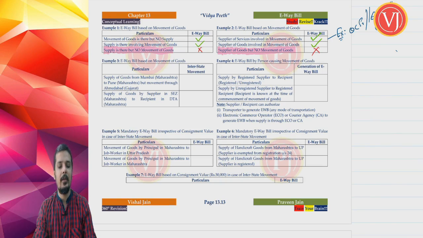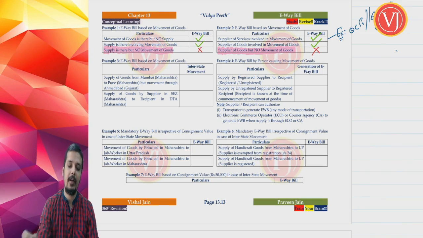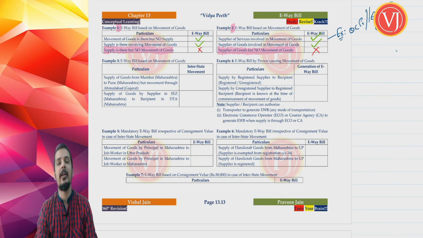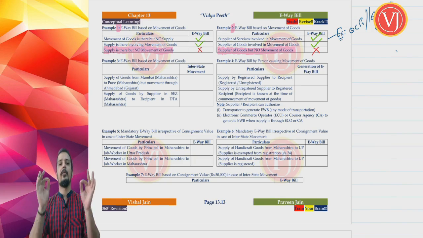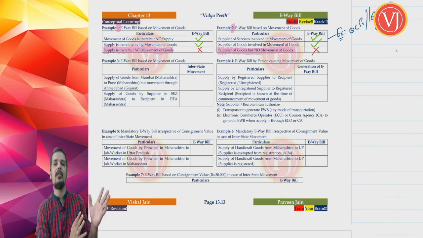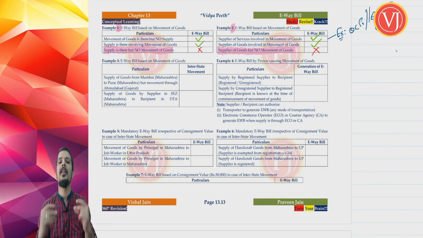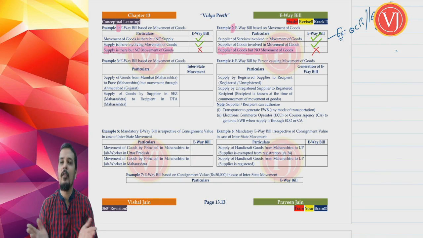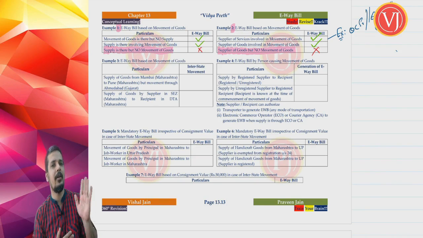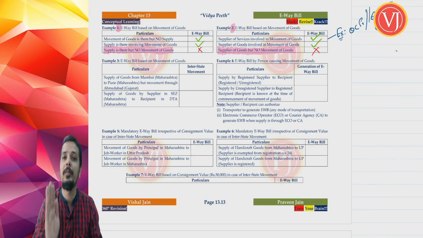If I were to tell you in summary of all the 6 cases discussed in example 1 and example 2, I will tell a very simple point. Whether it was example 1 or example 2, if at all there is movement of goods, whatever is the base document that you decide based on supply, there will be an e-way bill along with it. And if at all there is no movement of goods, whatever is the base document, only that will go. There won't be an e-way bill.